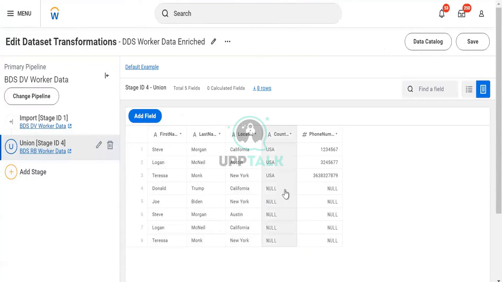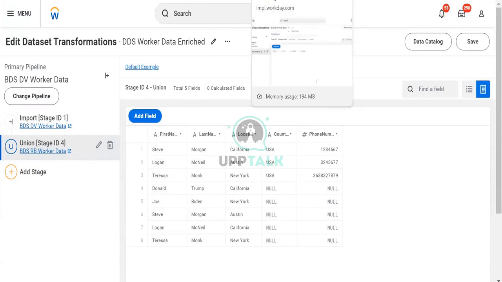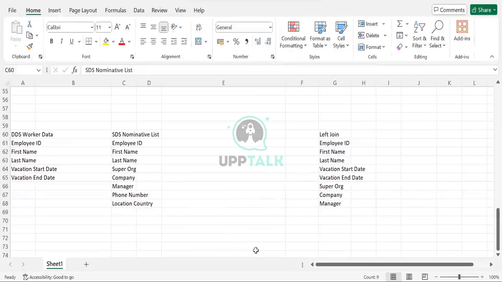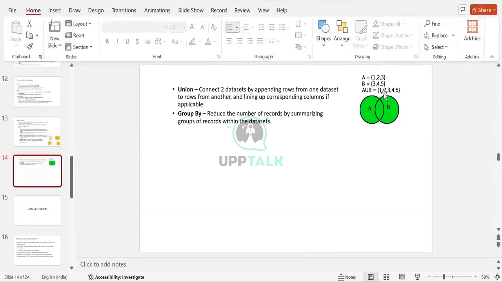You can see that for Donald it is coming as null. Why? Because it is combining the data. Steve is also here. Steve is also here. It is merging the data. It is doing the union of it. If I show you in the PPT, it will be easy. Union is a mathematical formula. A equals 1, 2, 3 and B equals 3, 4, 5. When I do a union, there is the union symbol. A union B is 1, 2, 3, 4, 5. 3 will be common, and we got 1, 2, 3, 4, 5.